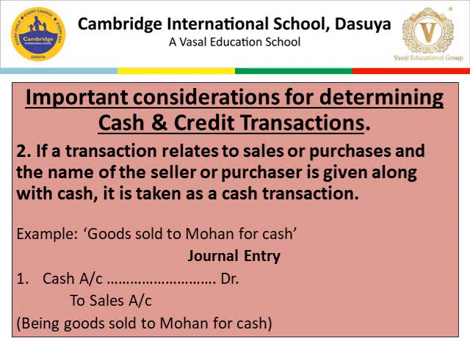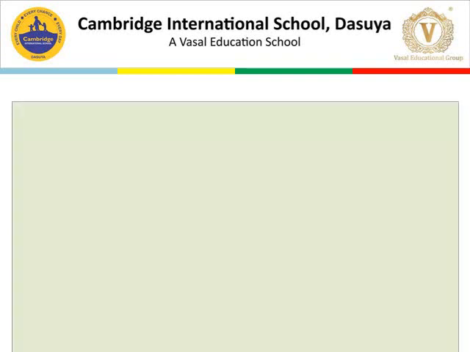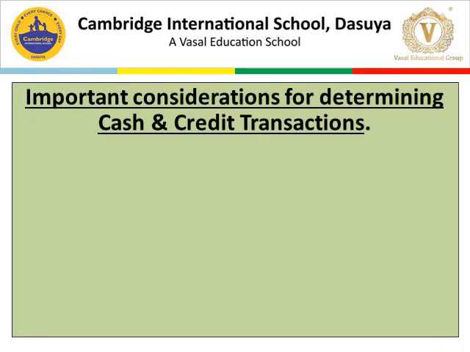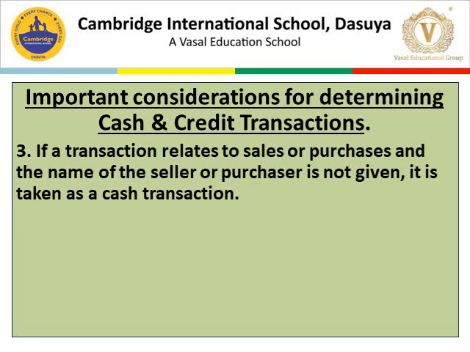So, hope you all can now identify which transaction is a cash transaction and which transaction is a credit transaction. Here is the third case. We have to again identify whether it's a cash transaction or a credit transaction. Case number 3 says, if a transaction relates to sales or purchases and the name of the seller or purchaser is not given, then it is taken as a cash transaction.